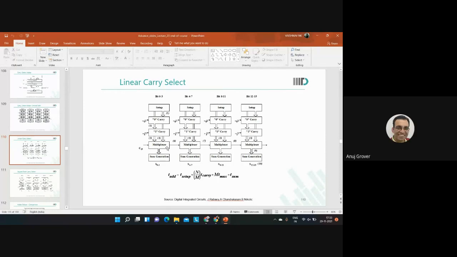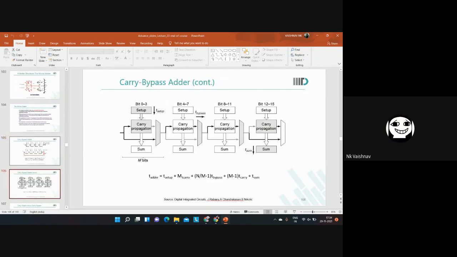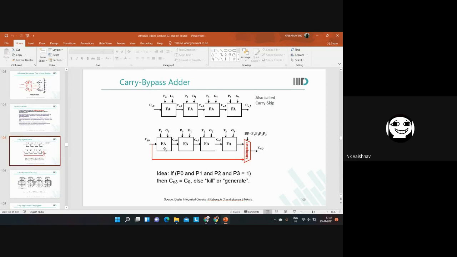For carry, it will be. Even in the image which you have shown, can I move up? Yeah, move up. One second. This one. Yes, sir. In this one, if you can see, there is only one mux. Yeah, because this is carry bypass.